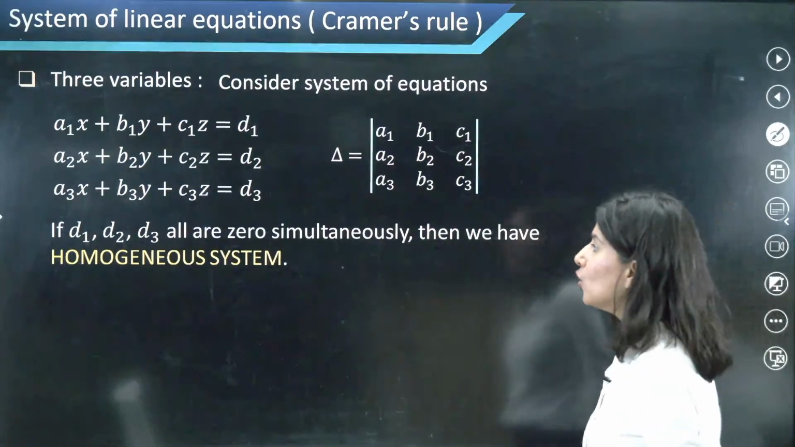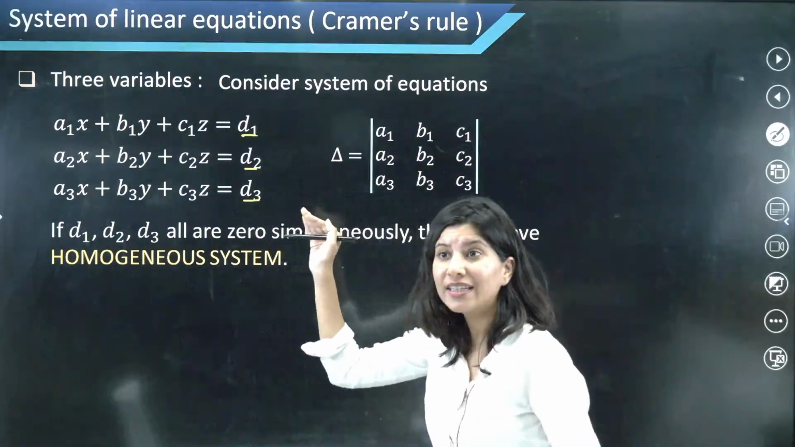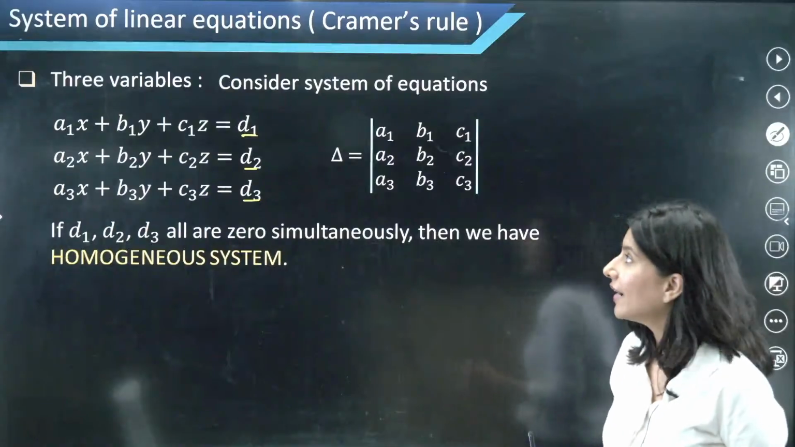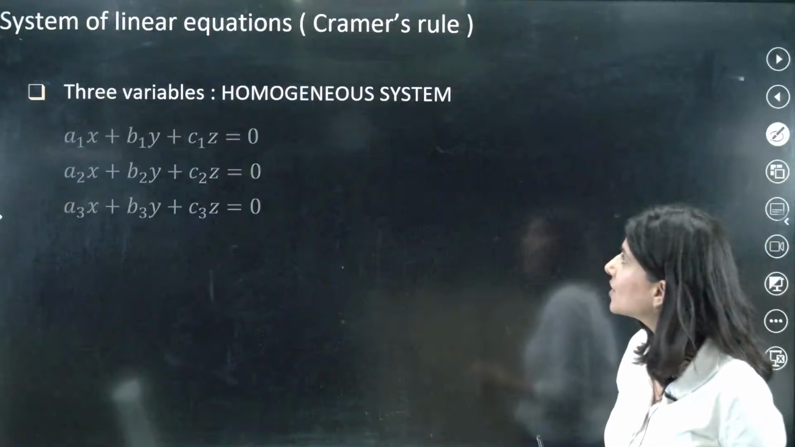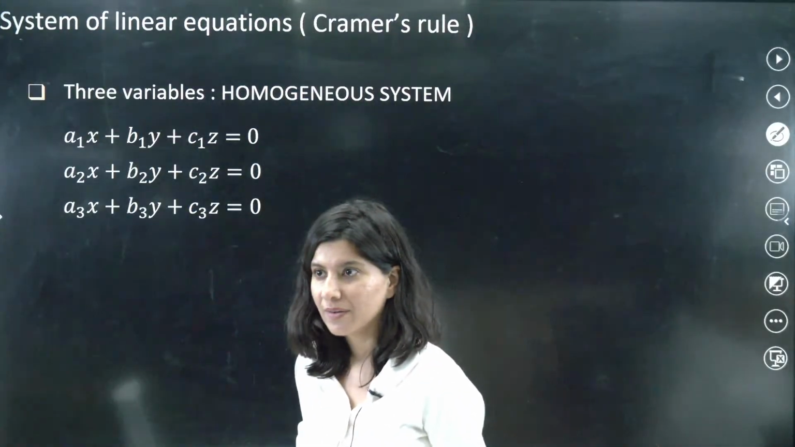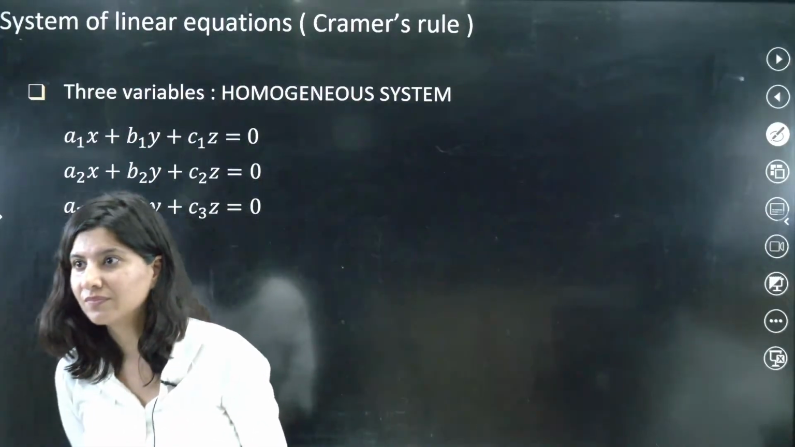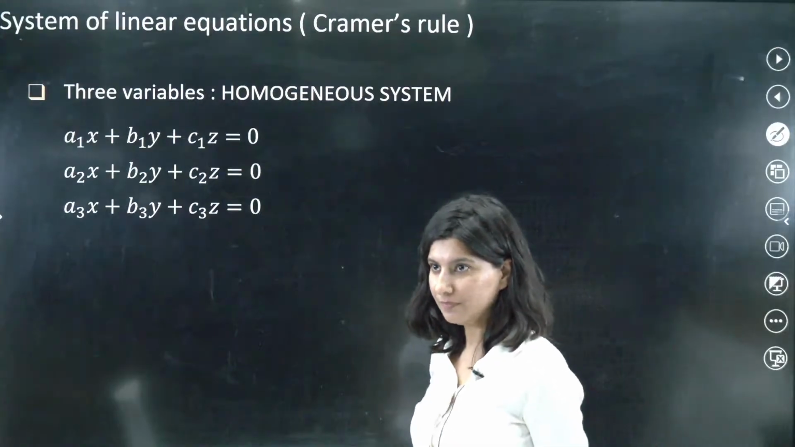Okay. Now homogeneous equation. If D1, D2 and D3 all three become 0, right? Then we will call it a homogeneous equation. Okay. So this is your homogeneous equation. This is your homogeneous equations.